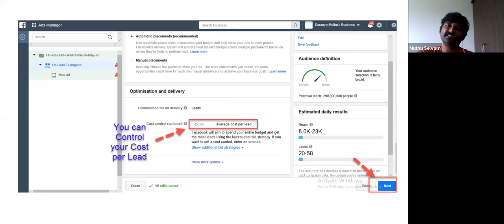But right now, first you demonstrate it. Okay, first let us see, put 200 rupees, put 300 rupees. How much it is converting into leads, so that you will come to know. So the initial amount you put, minimum 2,000 to 3,000, something like that. Okay, the same way, and I would ask some questions.